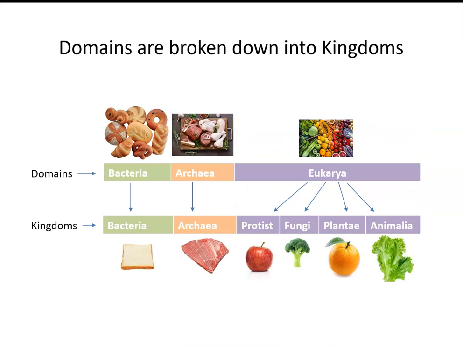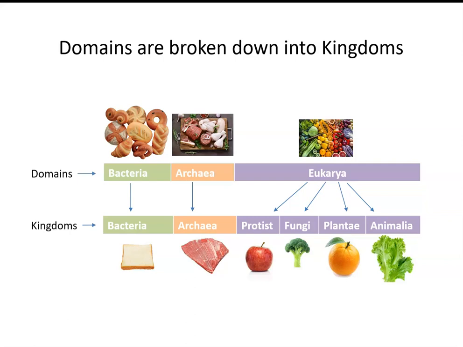So, what does this look like when we break things down? Remember, any organism that's in the domain bacteria is in the kingdom bacteria. Any organism that is in the domain Archaea is in the kingdom Archaea. And then Eukarya is divided into 4 different kingdoms: the protists, the fungi, the plantae, and the animalia.